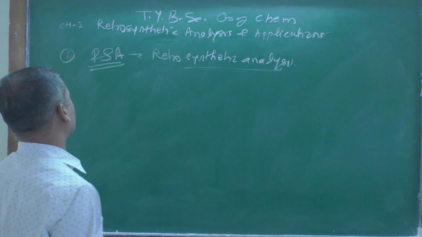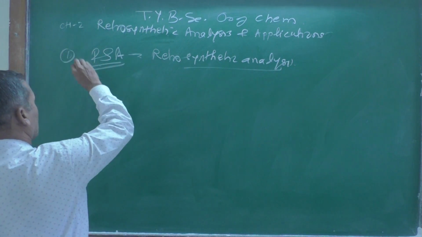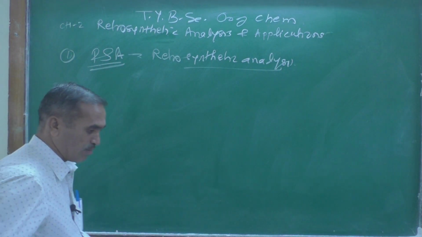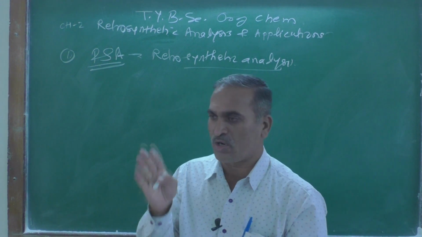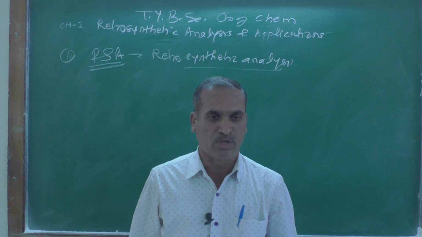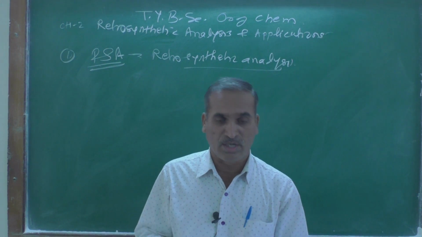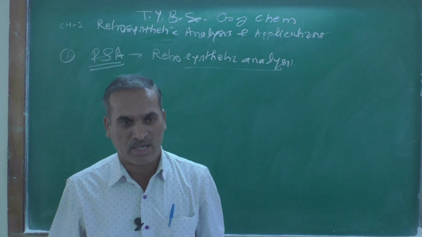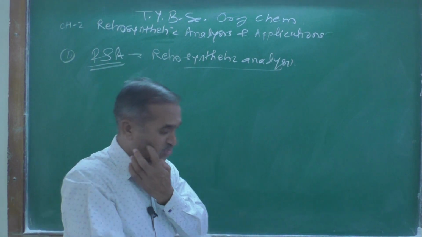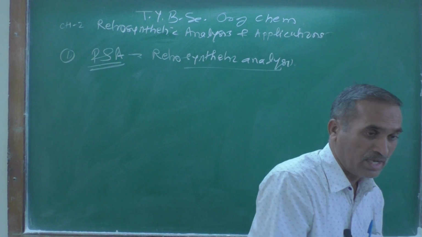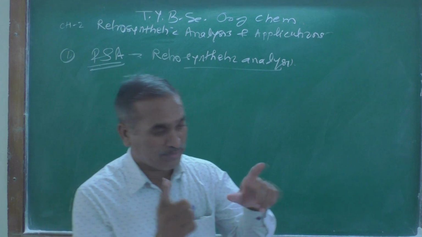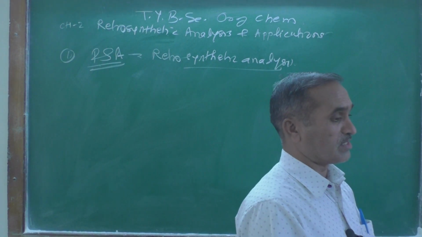So that is the first term generally used here, and it is also the name of the chapter, retrosynthetic analysis. Just now we have seen the clear-cut definition. In the definition there are some words: TM means target molecule, then disconnection, and then the next word is coming, what is that?